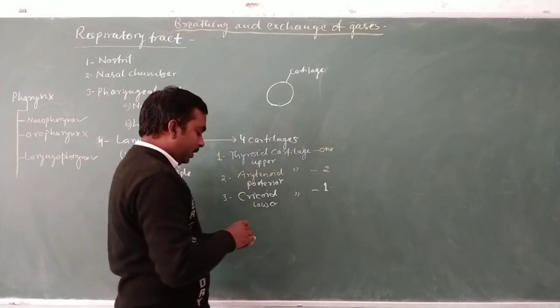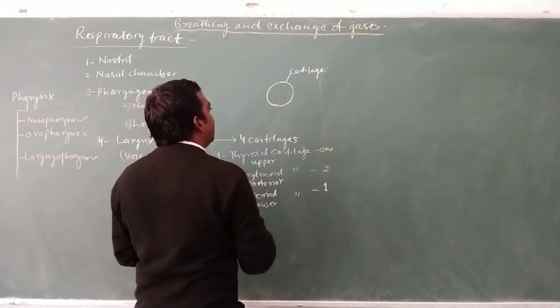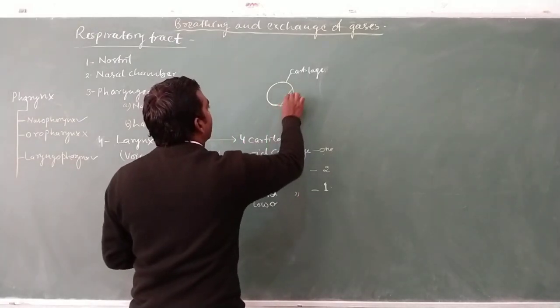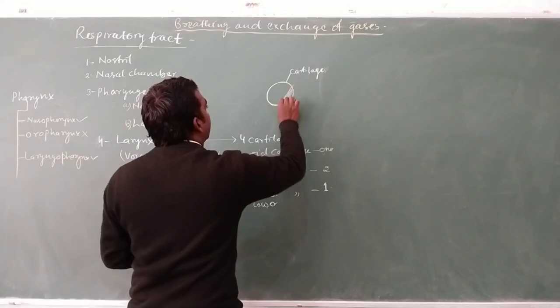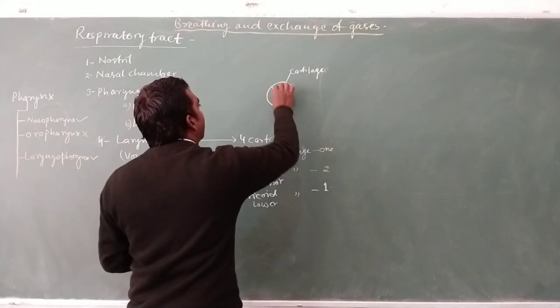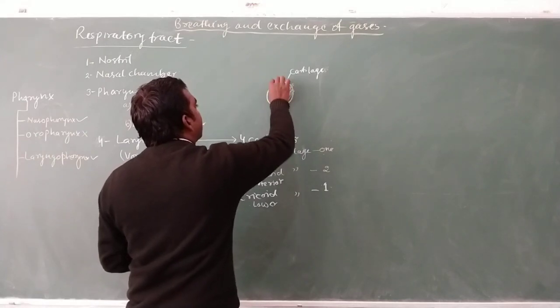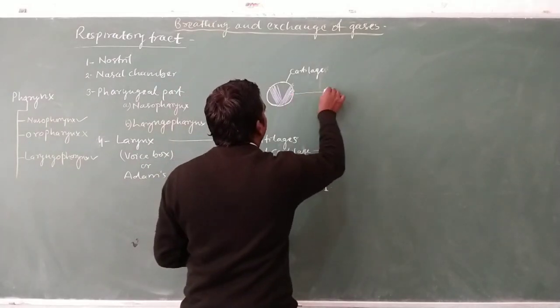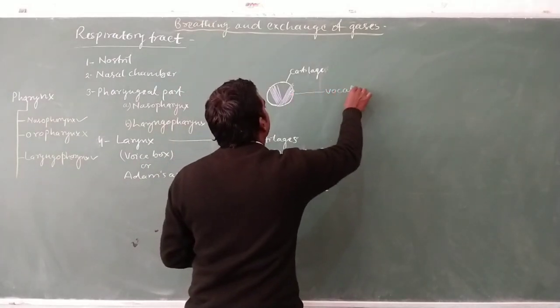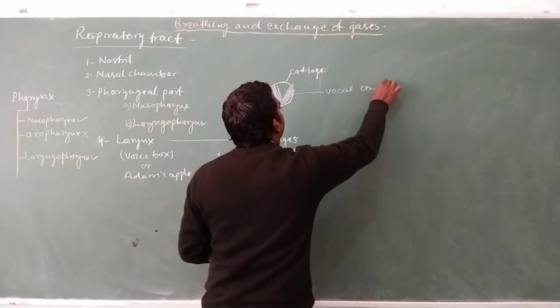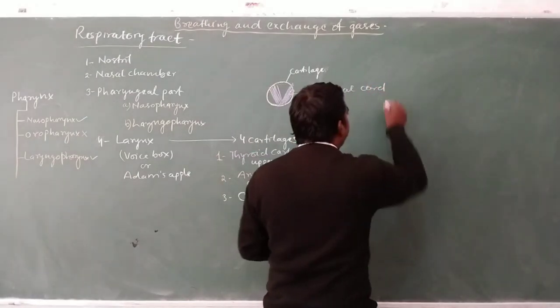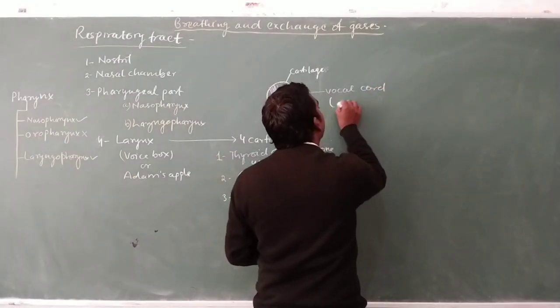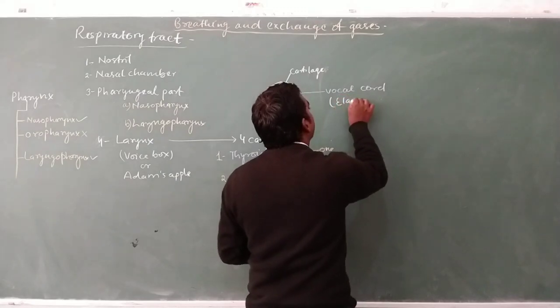And inside the cartilage ring, there is a fibrous structure made up of elastin fiber, known as the vocal cord. The vocal cord is made up of elastin fiber.